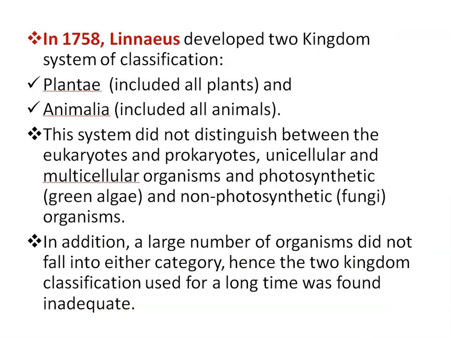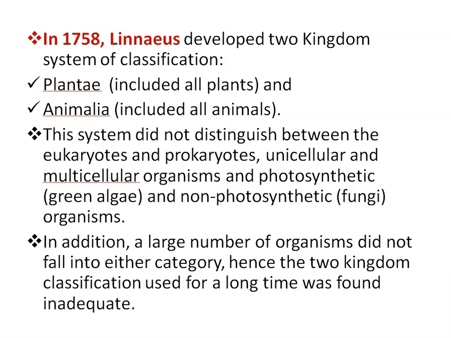Then in 1758, Linnaeus developed the two kingdom system of classification. Plantae included all plants and Animalia included all animals. This system didn't distinguish between eukaryotes and prokaryotes, unicellular and multicellular organisms, and photosynthetic and non-photosynthetic organisms.